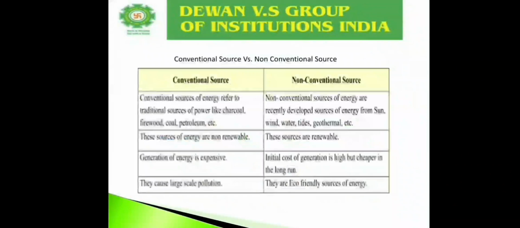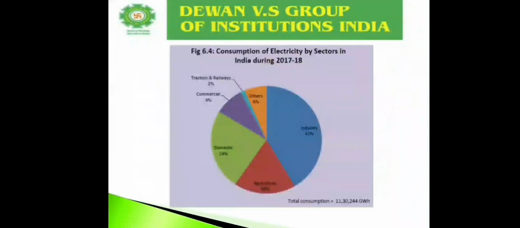Generation of energy is expensive for conventional sources, and initial cost of generation is high but cheaper in the long run for the non-conventional sources. Conventional sources produce high pollution, and non-conventional sources are friendly, as I discussed previously.